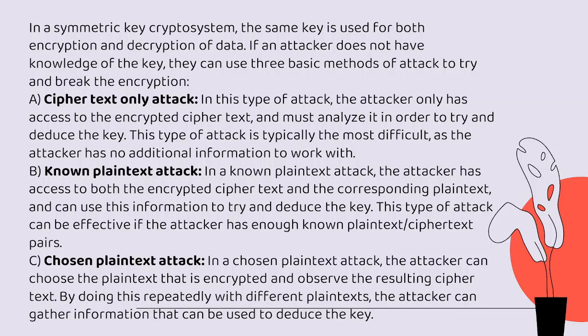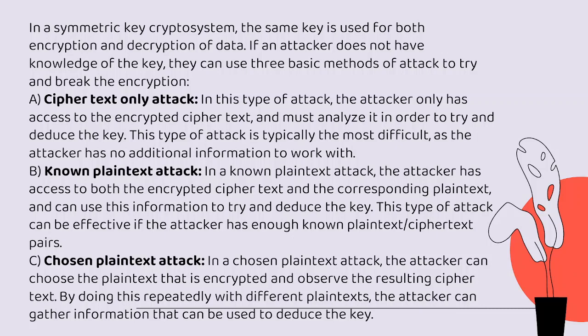B is known plain text attack. In the known plain text attack, the attacker has access to both encrypted ciphertext and the corresponding plain text, and can use this information to try and deduce the key. This type of attack can be effective if the attacker has enough known plain text and ciphertext pairs.